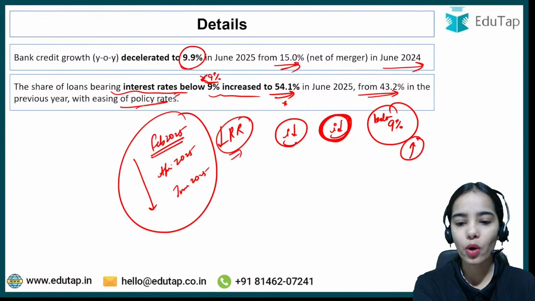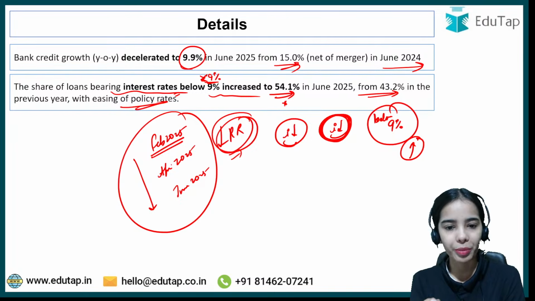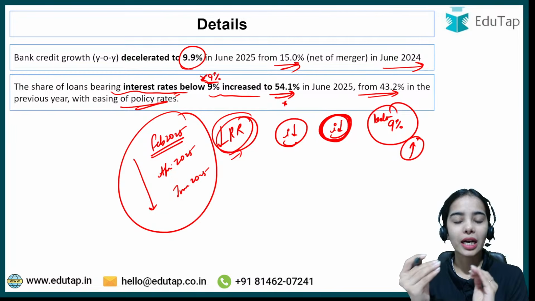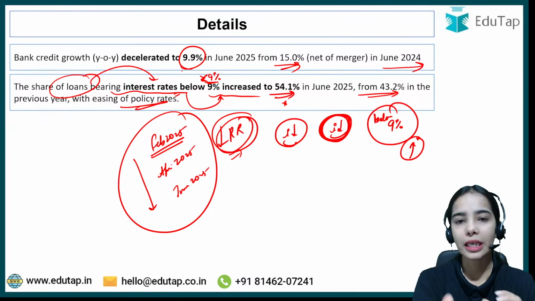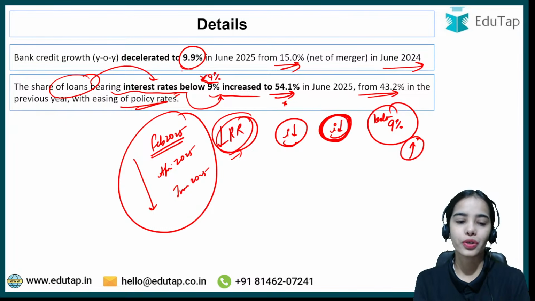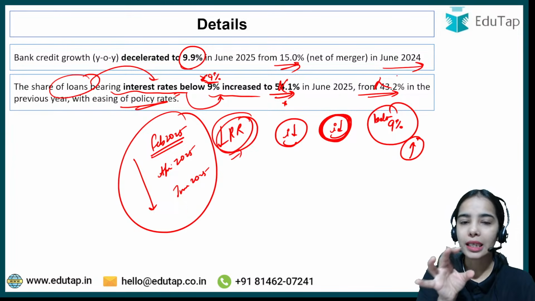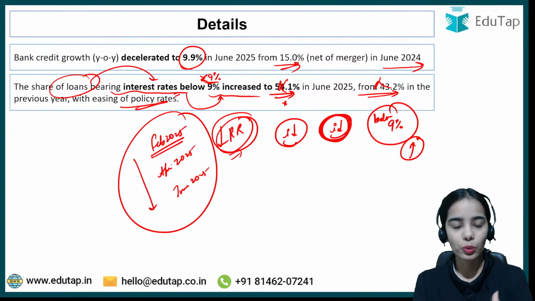Because of the easing of the repo rate, because the repo rate has decreased, the interest rate is also decreasing in the economy, and the share of loans with the lower interest rate, below 9%, is increasing. This is the idea. Now you do not have to remember these percentages, but remember that the interest rate is decreasing in the economy, and the share of loans with interest rate below 9% is increasing.